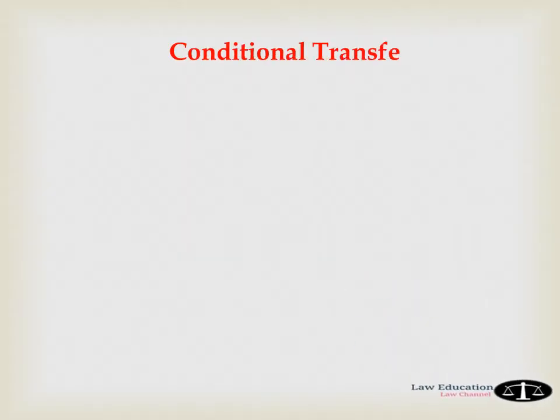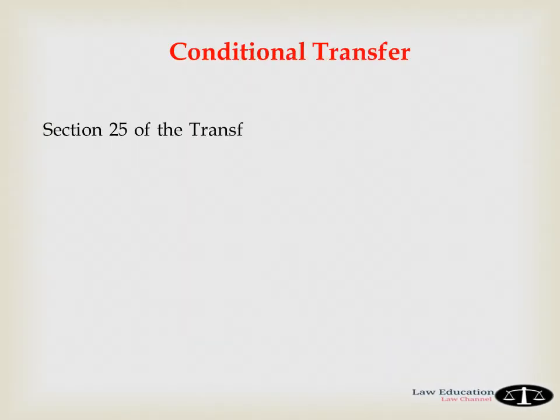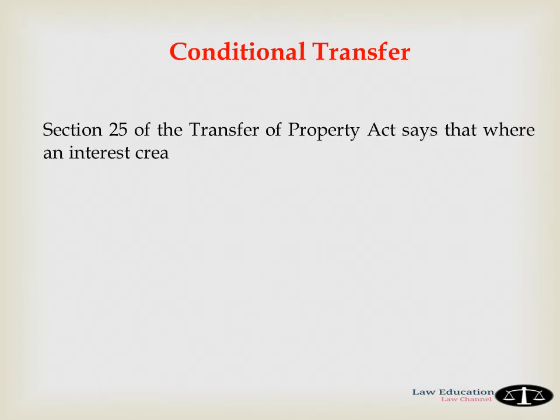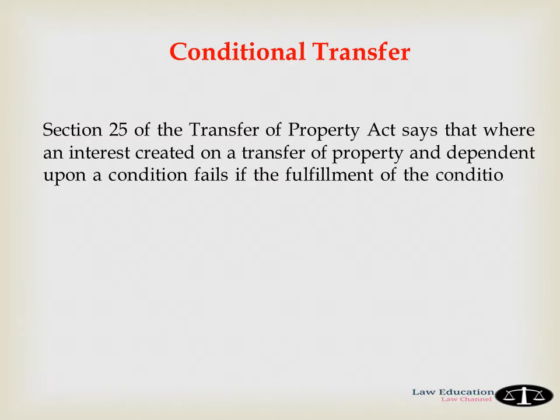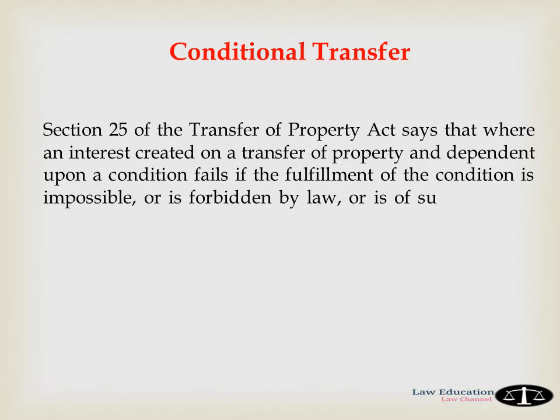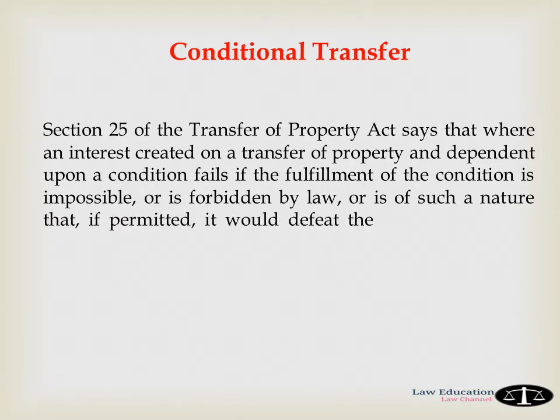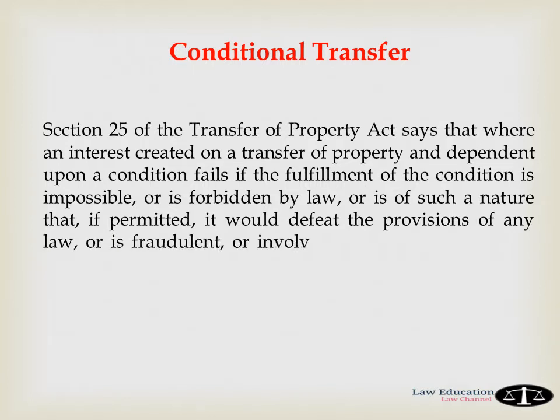Conditional transfer. Section 25 of the Transfer of Property Act says that where an interest created on a transfer of property and dependent upon a condition fails, if the fulfillment of the condition is impossible or is forbidden by law or is of such a nature that, if permitted, it would defeat the provisions of any law or is fraudulent or involves or implies injury to the person or property of another, or the court regards it as immoral or opposed to the public policy.